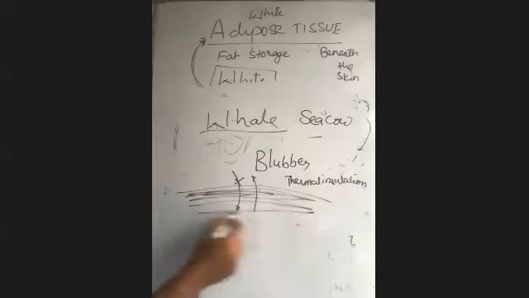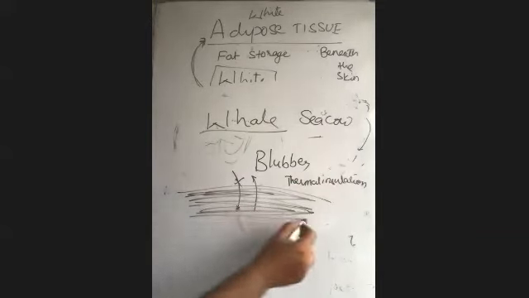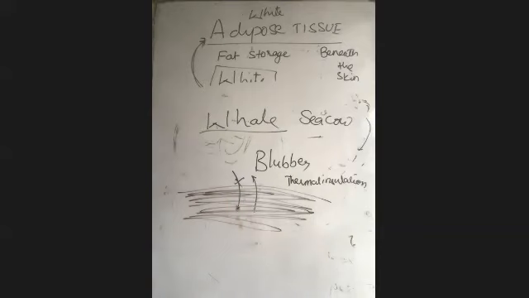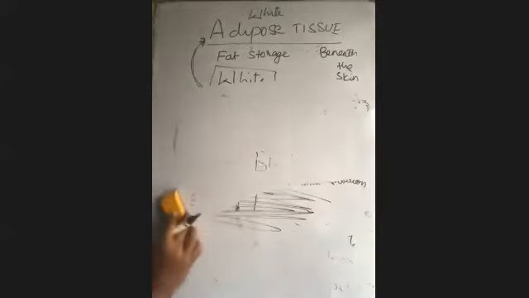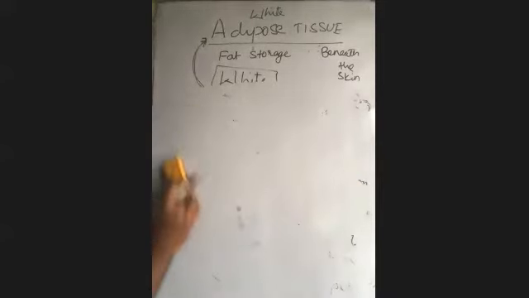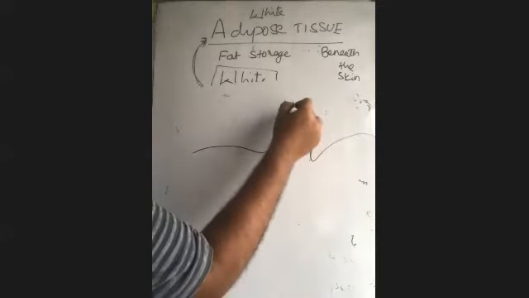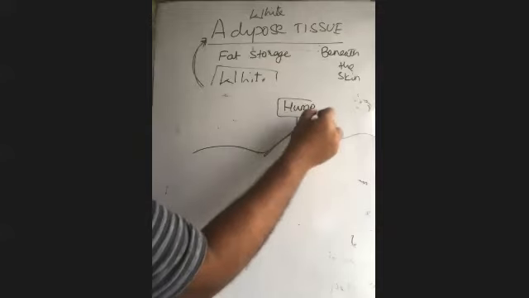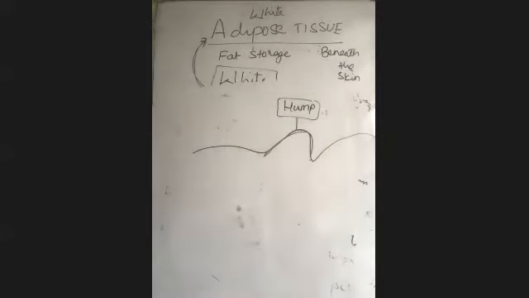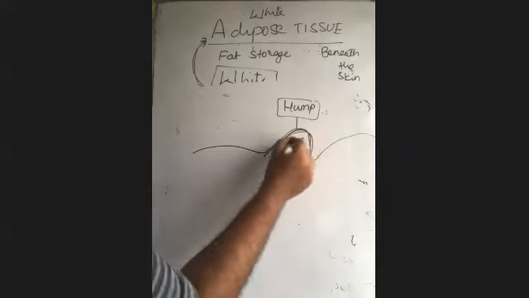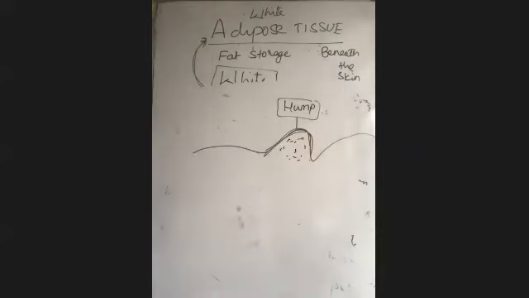That much fatty layer is not required for us because we are not living in the cold temperatures like sea cows and whales are living. Then in case of camel, in all the mammals beneath the skin, thick or thin, some fatty layer is present. But in case of camel, we can see a hump. The hump region only, you may have seen at the dorsal surface, a bulge. So fat is completely accumulated in the hump region only.